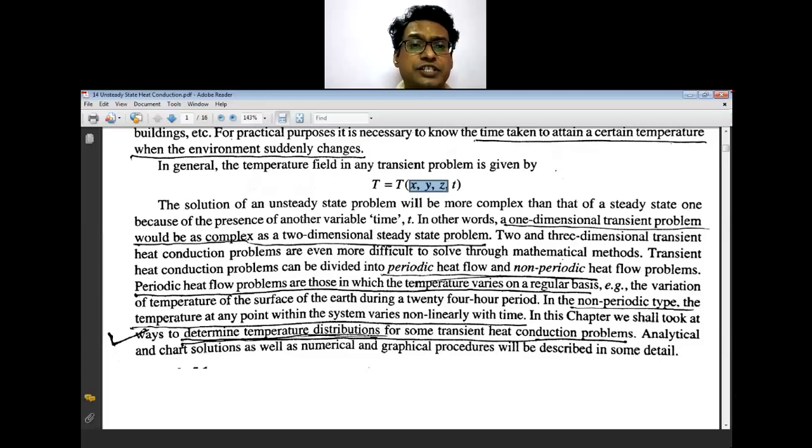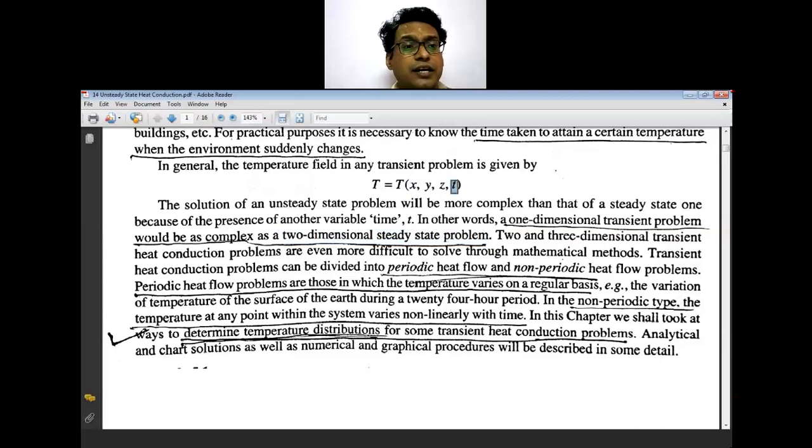When you talk about the steady state two dimensional problem, that means your x and y are incorporated, and a one dimensional transient problem would indicate x and t, both are incorporated in your one dimensional transient problem.